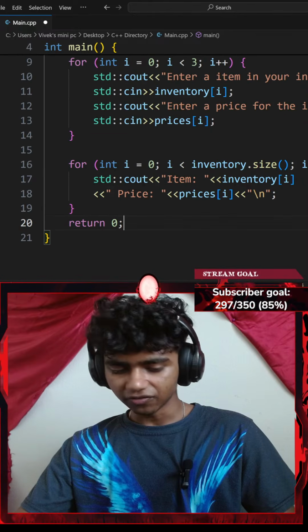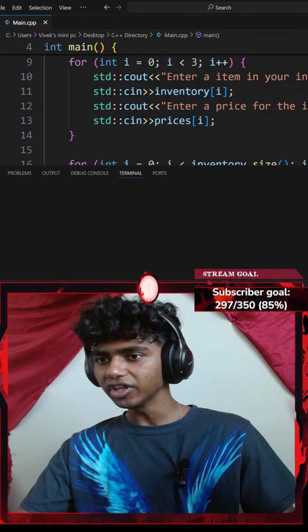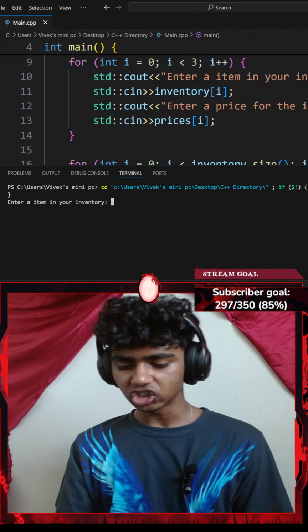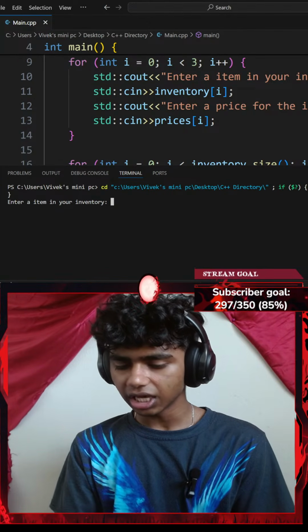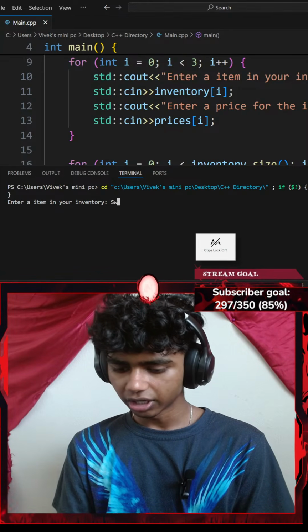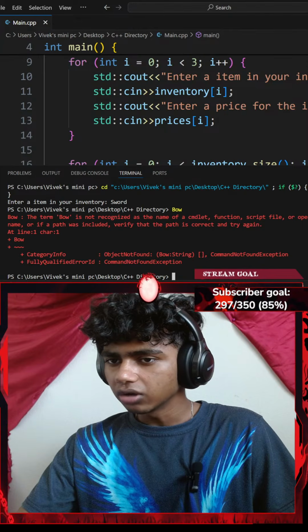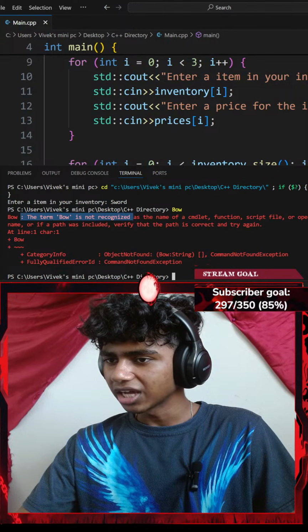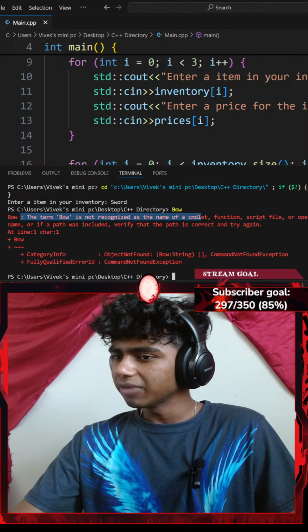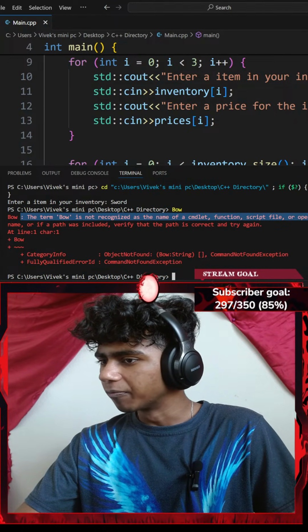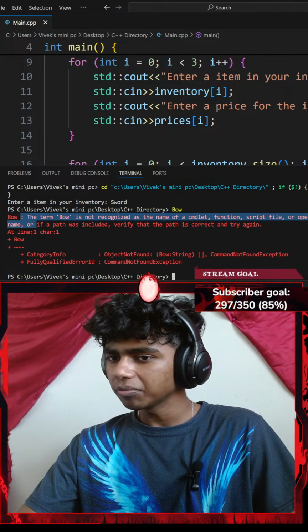Okay, that said, if I hit control S, save the code and run the command. Let's see, enter an item in your inventory. My item is gonna be, let's say, maybe a sword. Okay, and then I'll go with a bow. Okay, it says bow, the item is not recognized as the name of a command, function, script file, or operable program. Check the spelling of the name.